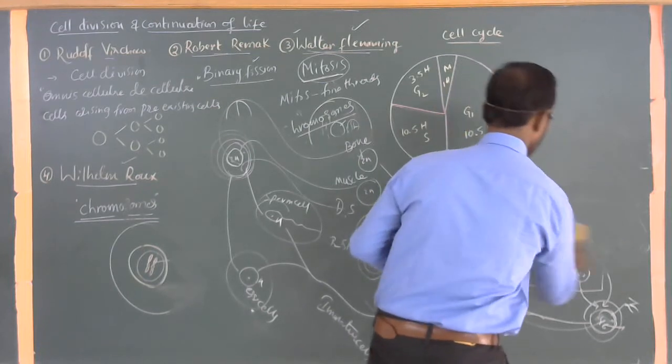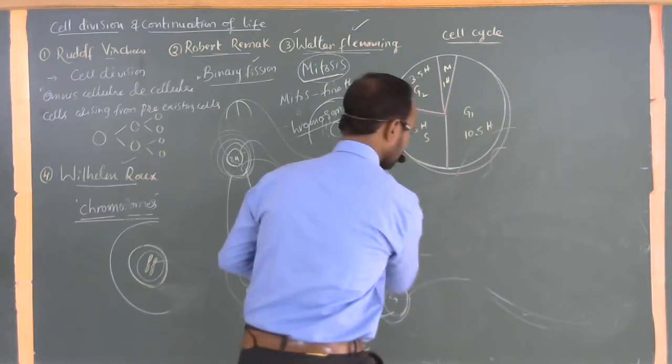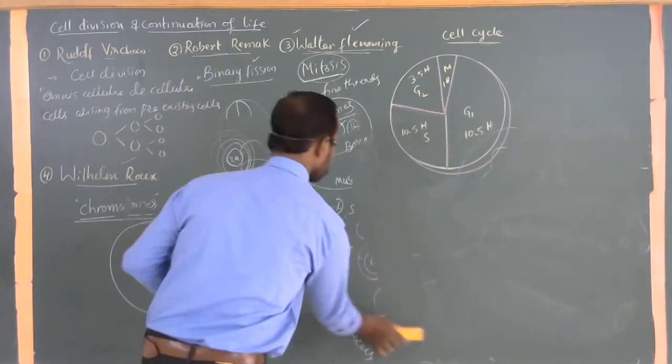what is called cell division? Cell division in human beings. How does the cell division in human beings take place?